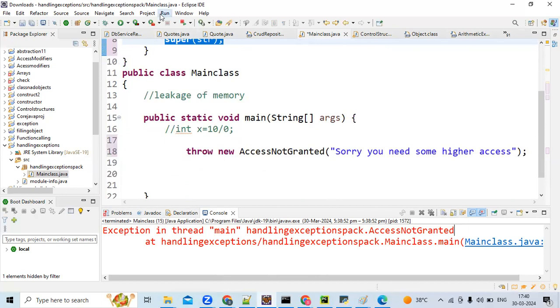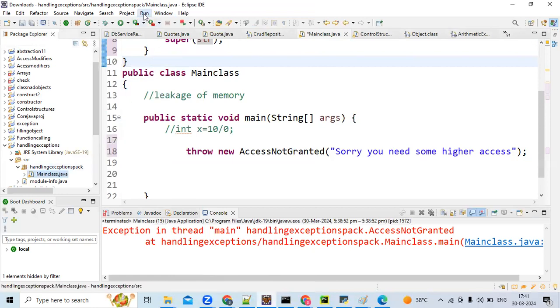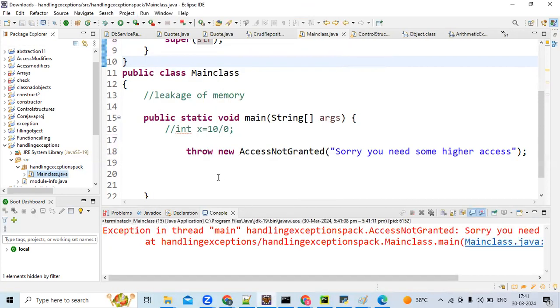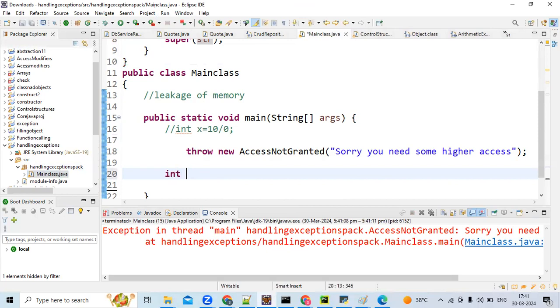Jayashree, is it okay? In line 18, are we trying to throw an unchecked exception? Exactly. This line acts like int x equal to 10 by 0 without try catch. Here, conditionally you want to throw. There are some cases where you want to throw the exception, and getting the exception will be an advantage. But we don't deliberately throw arithmetic exception or null pointer exception; we throw these customized exceptions.